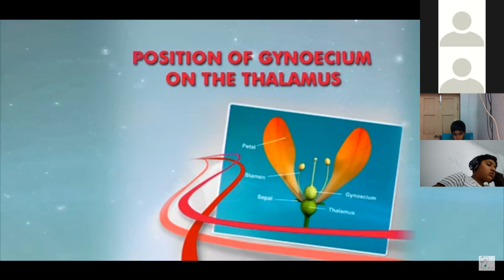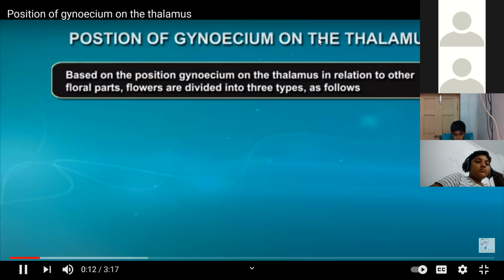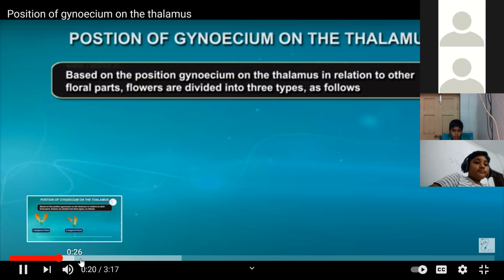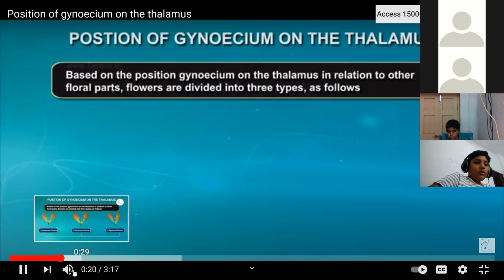Based on the position of the gynoecium on the thalamus in relation to other floral parts, flowers are divided into three types as follows. One, hypogynous flowers.